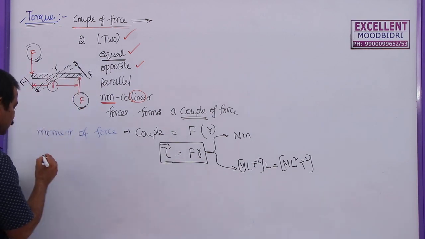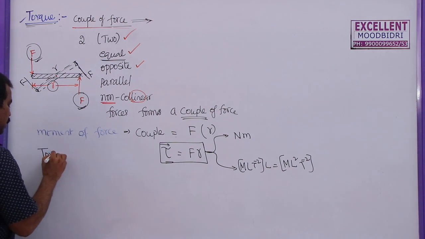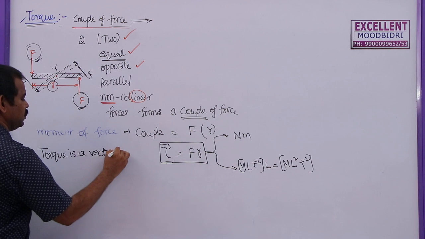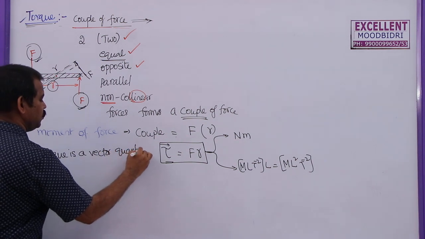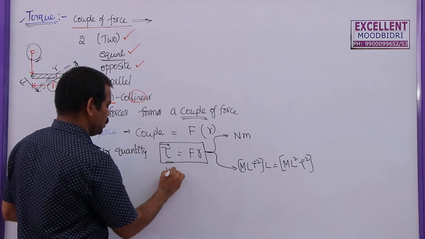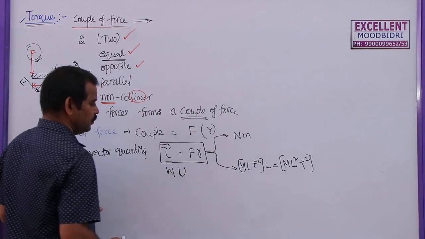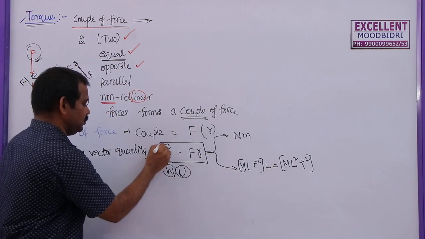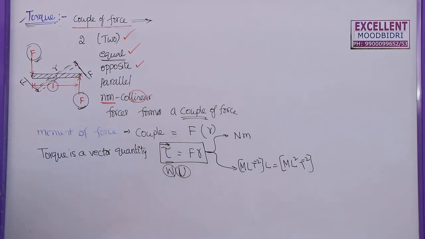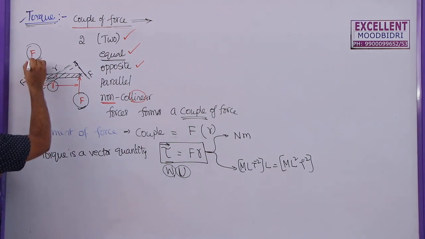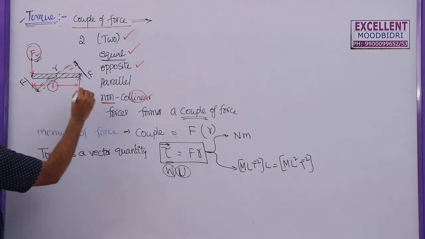Now, please write down this. This torque is a vector quantity. Even though the SI unit as well as the dimension formula for this one are similar to work and energy, those two are scalars, but this is a vector quantity. Now, here you may ask, sir, why are we taking only this force, why not this force?